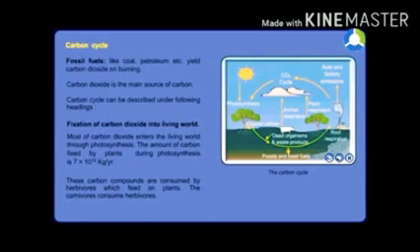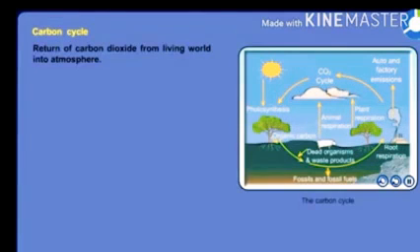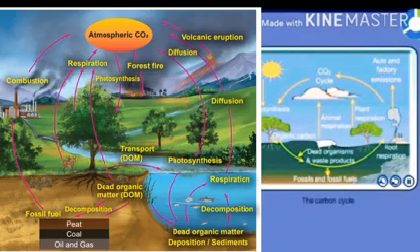The second one, the return of carbon dioxide from the living world into the atmosphere. Here are some ways carbon dioxide is returned to the atmosphere. First one, respiration. The plants, animals and other microorganisms release carbon dioxide into the atmosphere during respiration. Second one, the bacterial decay.